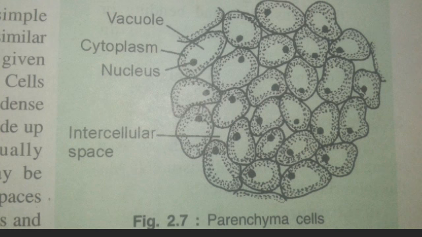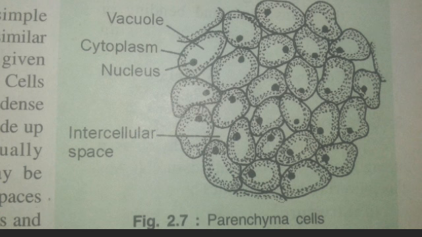Cells are living, thin walled and consist of dense cytoplasm. The cell wall is made up of cellulose. Cells are usually isodiametric. Sometimes they are lobed or elongated. Intercellular space may or may not be present in leaves and tender stems.